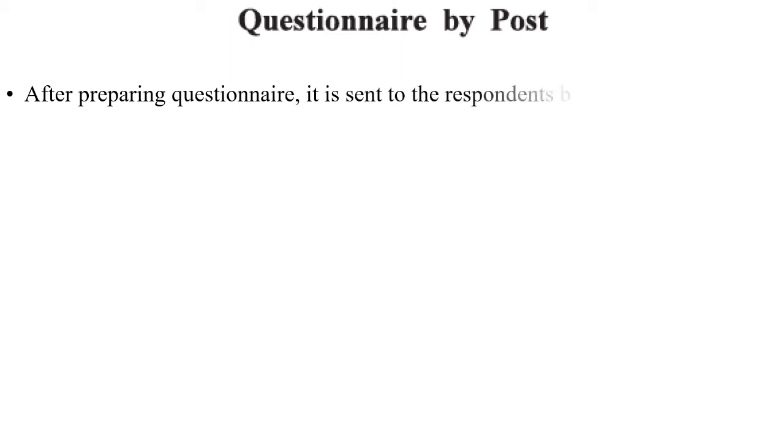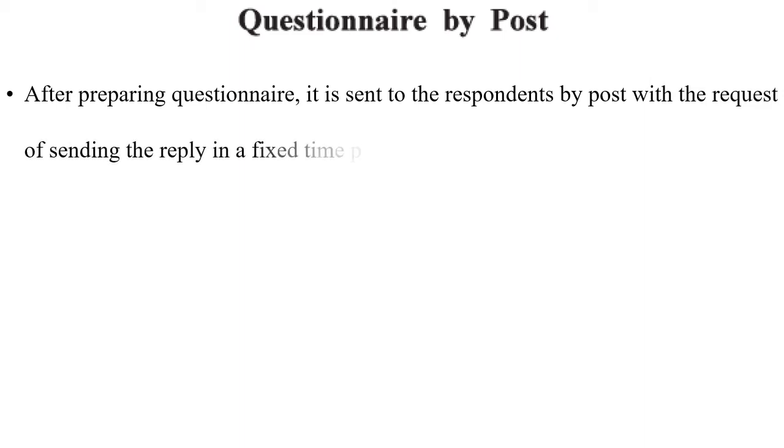Okay, now we will move forward to two types of questionnaires. One is questionnaire by post and the second one is questionnaire by enumerator. We will start with understanding the questionnaire by post. Now what is a questionnaire by post? After preparing the questionnaire, it is sent to the respondent by post with the request of sending the reply in a fixed time period. Getting my point here? We prepare a questionnaire and send it to the respondent by post and request them to please reply to us in a fixed time period. That is questionnaire by post.